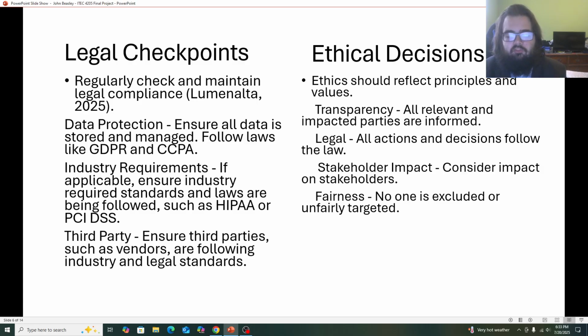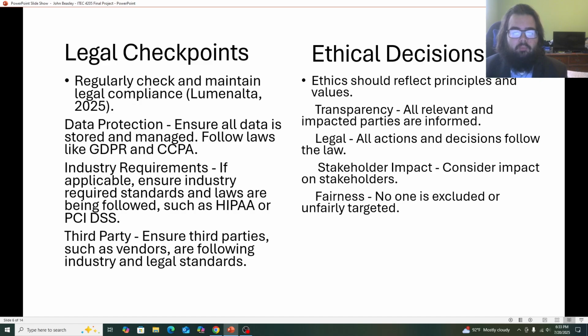For ethical decisions, we want to make sure our ethics reflect principles and values. We want to be transparent, as in people know what we're doing. We want to be very open with all of that, and make sure people can say, hey, I consent to my data being used, or I don't consent to my data being used. We also want to be legal in what we're doing, as with the legal checkpoints.